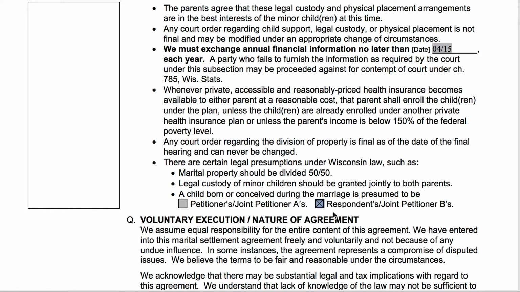If you are a same-sex couple, then you can probably leave this blank. If, however, it does apply to you, so if you have a child that was born during the marriage and you're wanting there to be a presumption, you'll want to check a box. Basically, if you are a same-sex couple and you're worried about the marital presumption, it's not really about how the form is filled out, but about how it applies to your situation and making sure that there aren't going to be problems down the line. That can always be a good thing to get legal advice about as well.